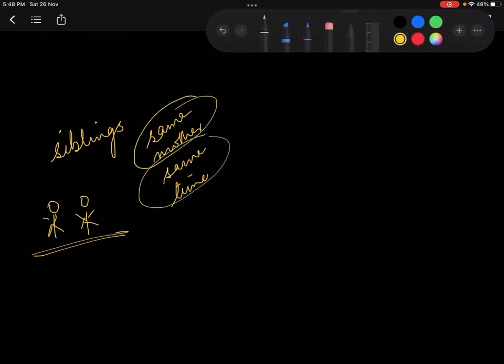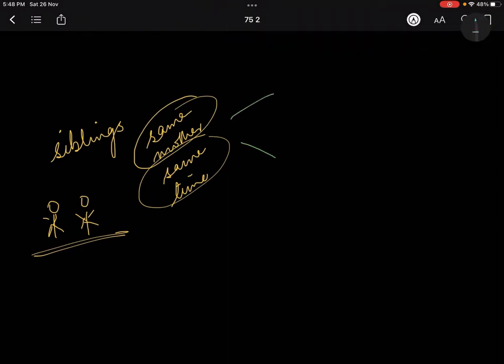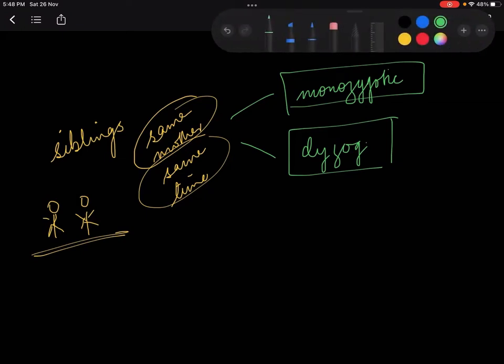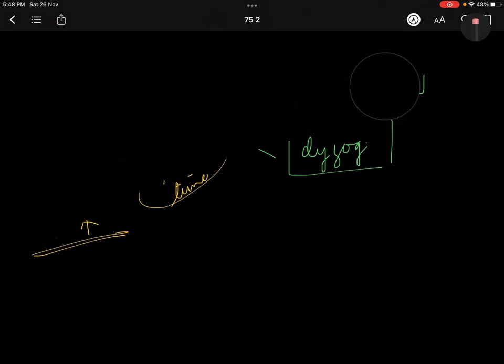So now twins are of two types. You need to understand this. The twins are of two types. One is the monozygotic and the second one is the dizygotic. Now it is unlikely that anybody is going to ask you this in the exam, but this is just for your clarity because I am going to use these terms again and again in this topic today. So basically, what is monozygotic and dizygotic? Mono means one, di means two.